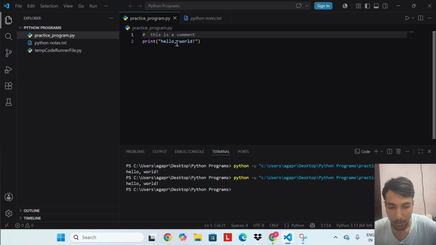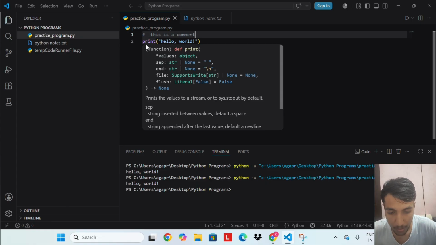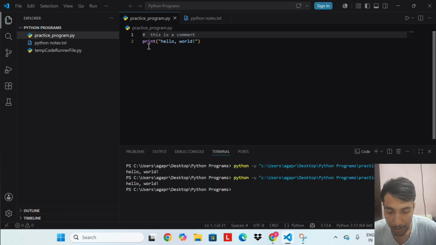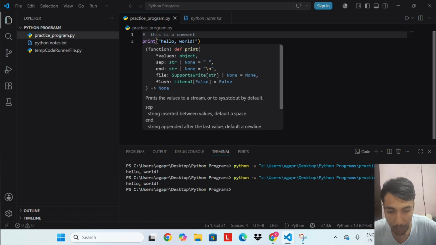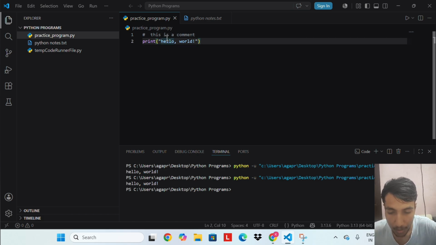Now look at this example. Hash, this is a comment. Print hello world. The first line starts with a hash symbol. This is called a comment. When Python runs this program, it completely ignores any line that starts with hash. Python will not execute it, will not display it.